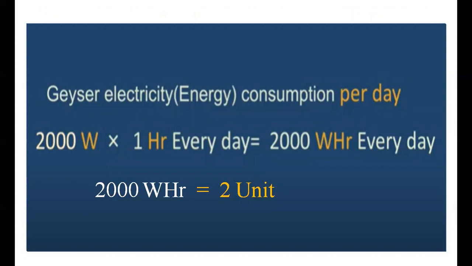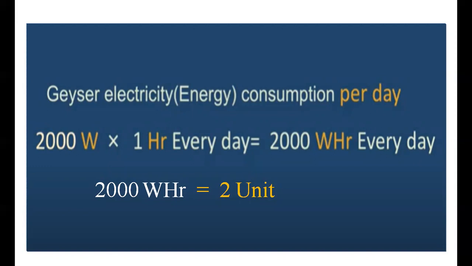So if you consider a heater with a power rating of 2000 watt, and it is used 1 hour every day, it will consume an energy of 2000 watt hour, or 2 units of energy, every day.